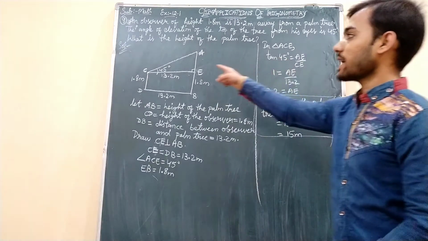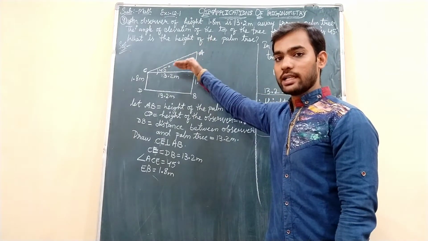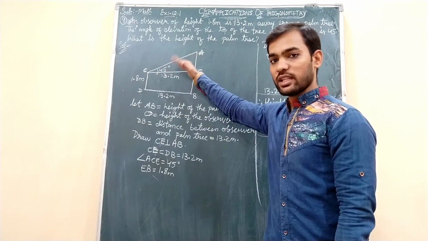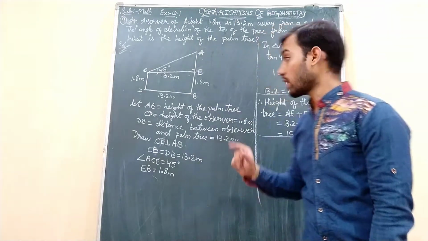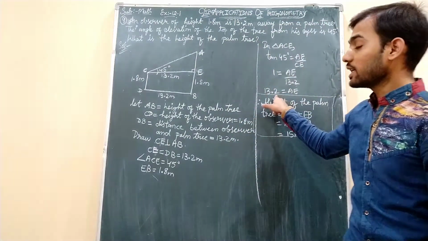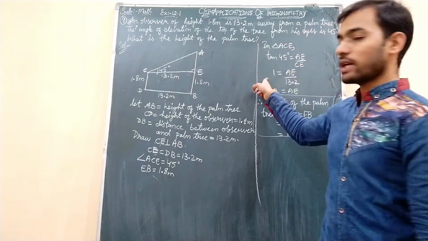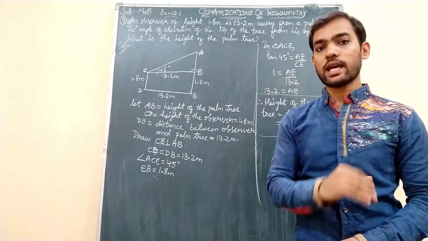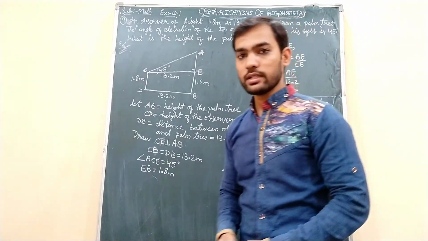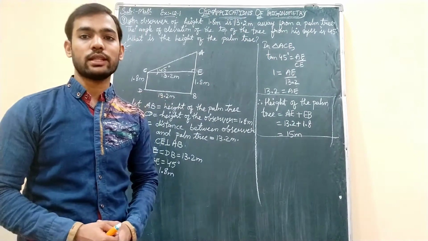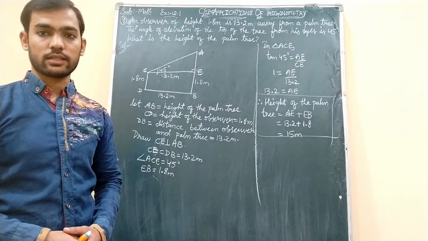I said already, whenever the angle is 45 degrees, height and distance will be the same. So as this was 13.2, this is also 13.2. We got AE as 13.2 meters because the tan 45 value is 1. That is the reason height as well as distance we will get the same. Okay students, so note this down when we proceed to the last question of this exercise 12.1.